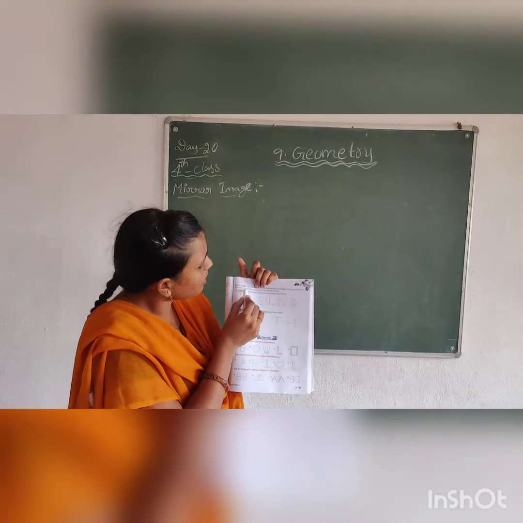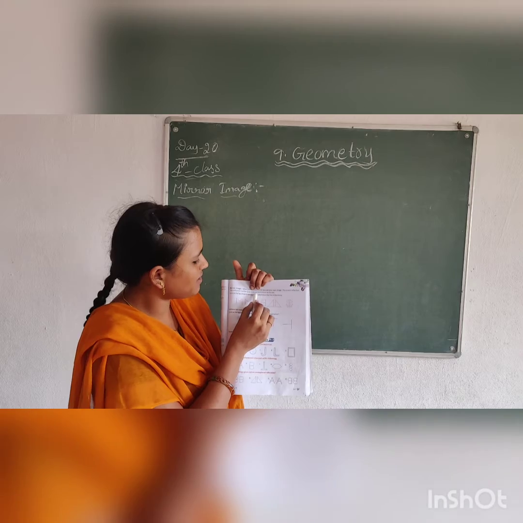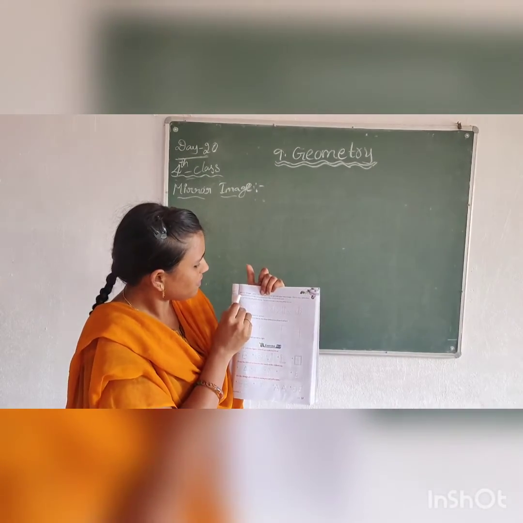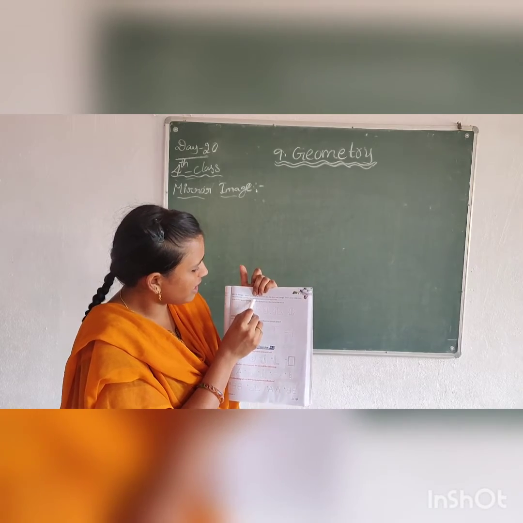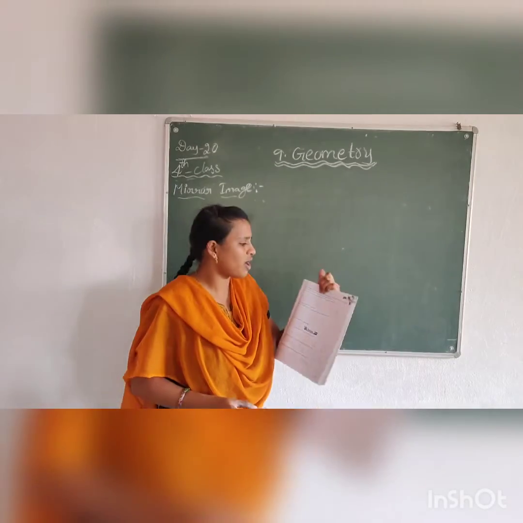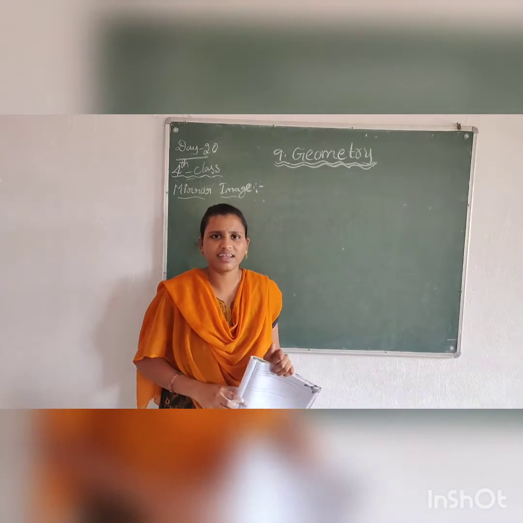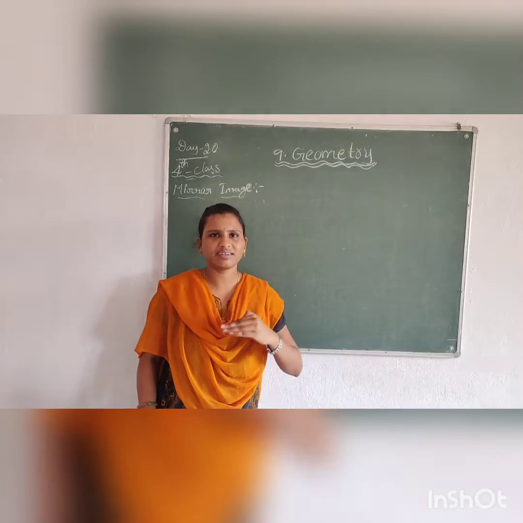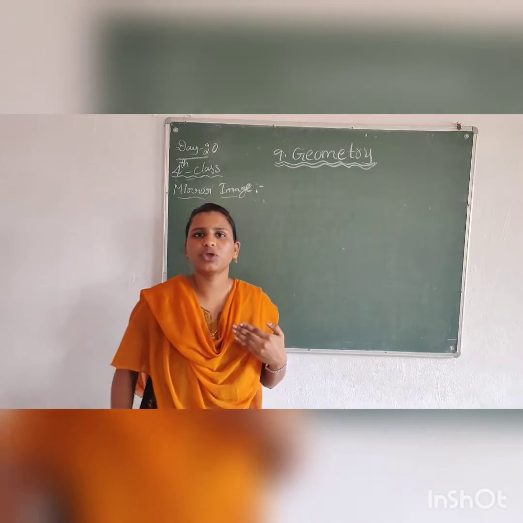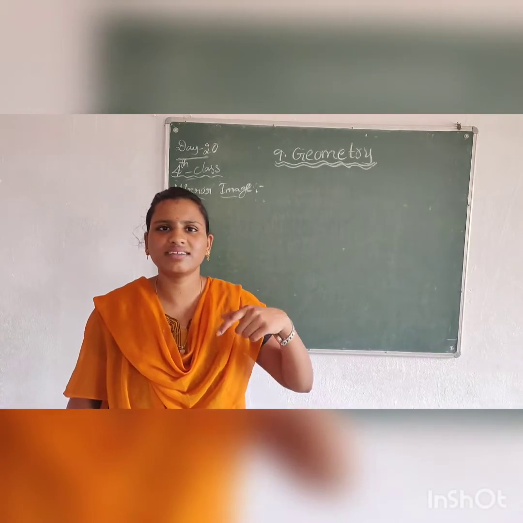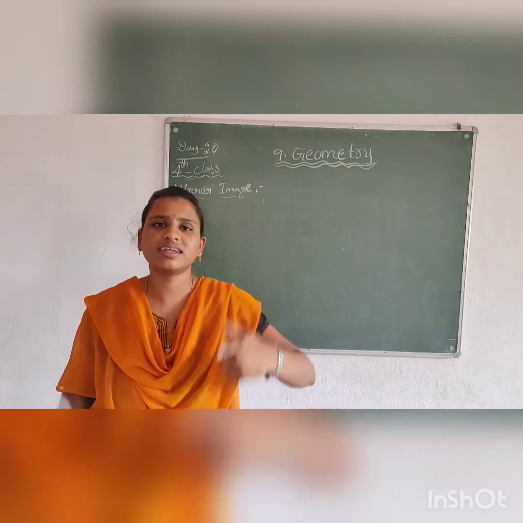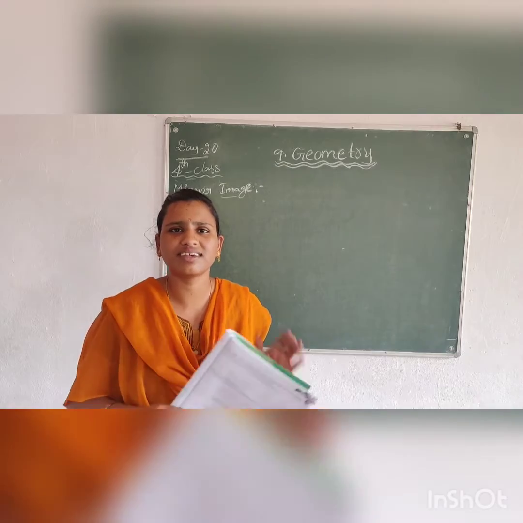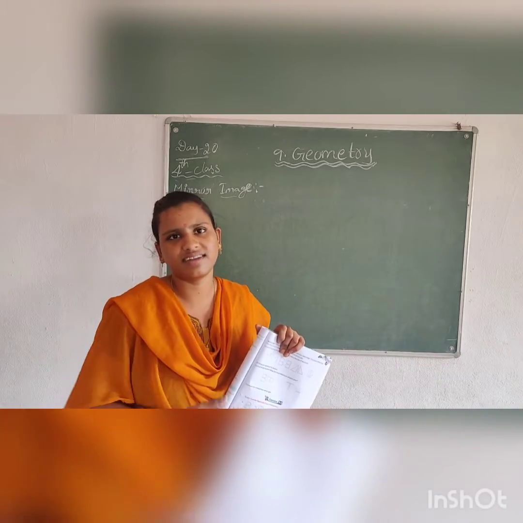The reflection is at the same distance from the mirror as you are. You will see the mirror from some distance, right? You maintain some distance from the mirror, so that same distance is shown inside the mirror for the reflection. The mirror and the reflected image maintain the same distance.